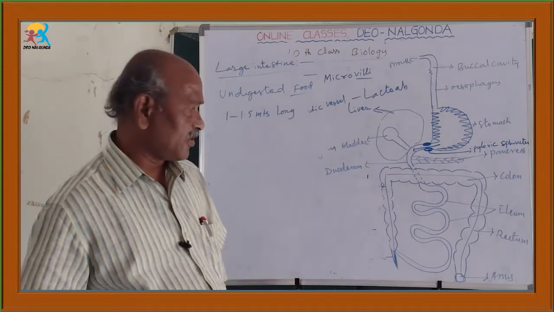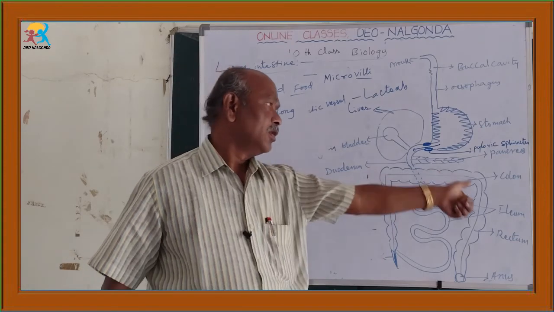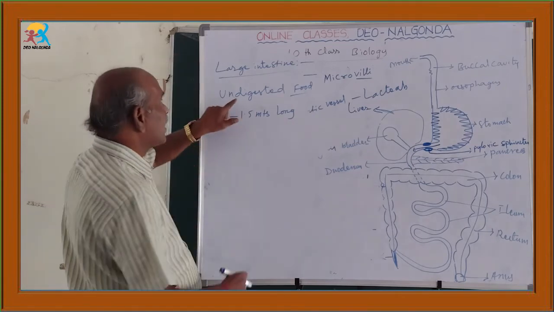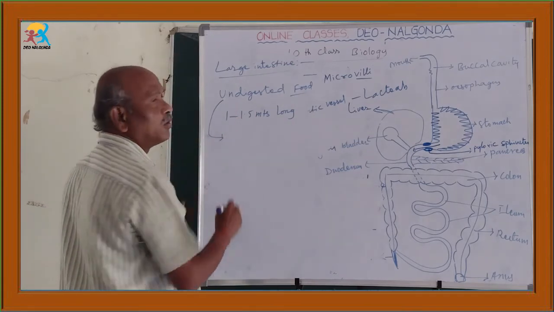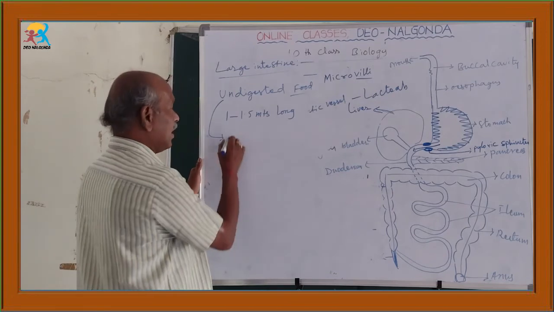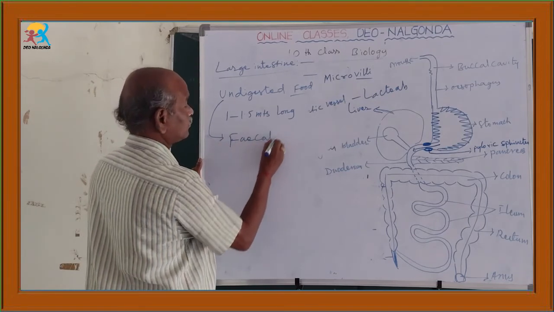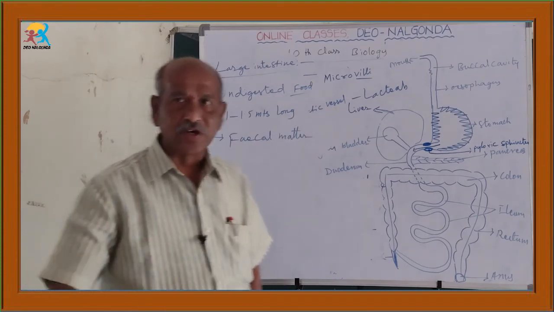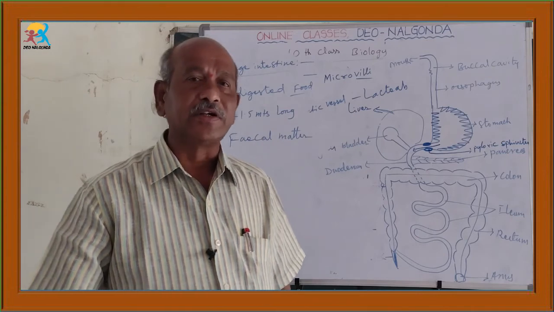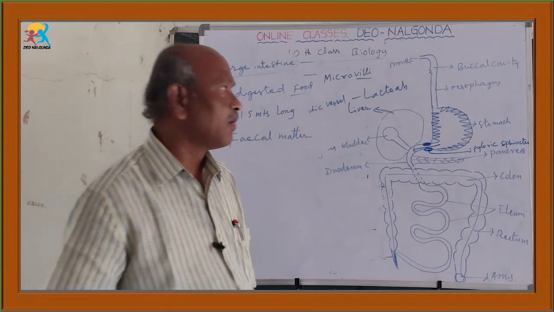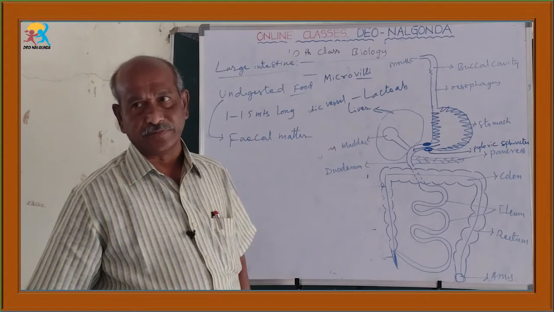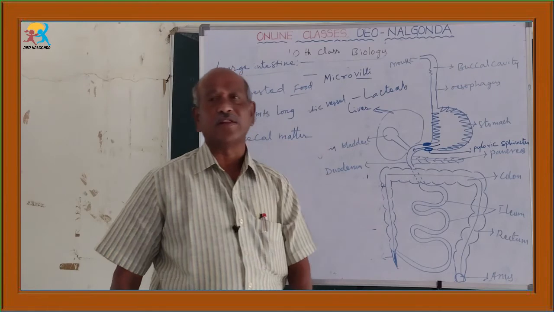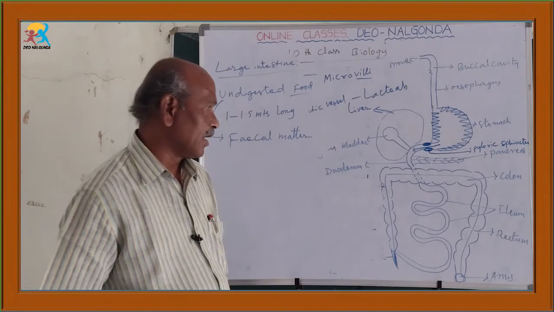The undigested food first enters the colon. In the colon, with the help of microorganisms, the undigested food is converted into feces or fecal matter. So the colon is useful for the formation of fecal matter.